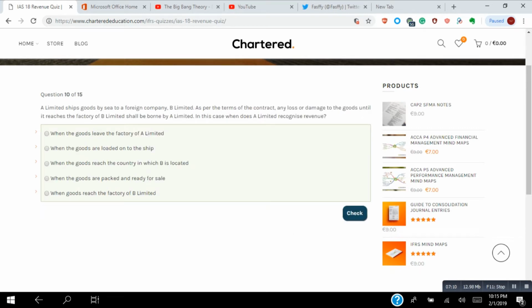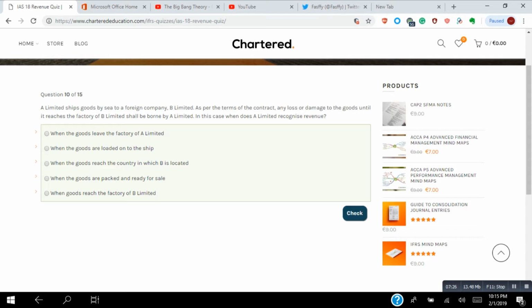A Limited ships goods by sea to a foreign company, B Limited. As per the terms of the contract, any loss or damage to the goods until they reach the factory of B Limited shall be borne by A Limited. In this case, when does A Limited recognize revenue?